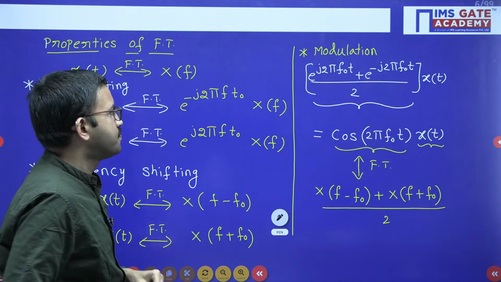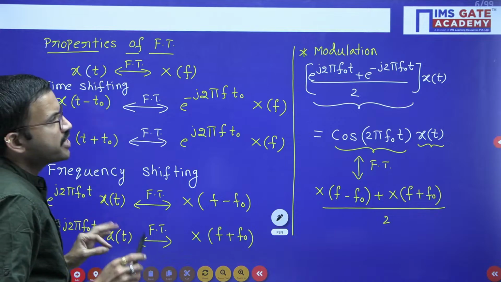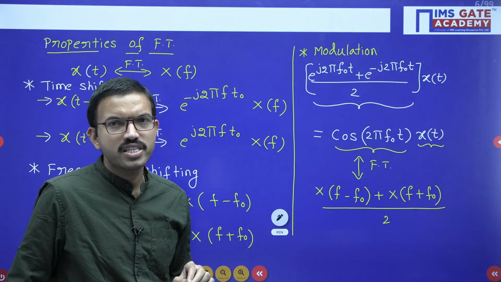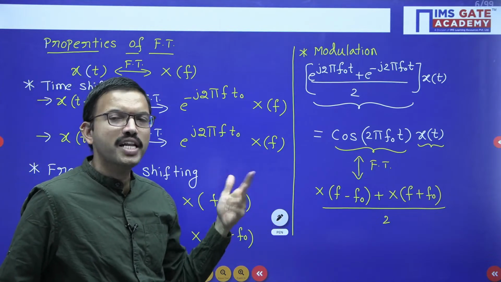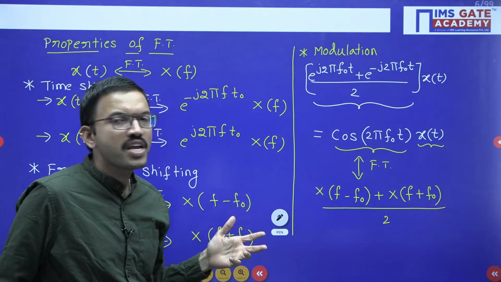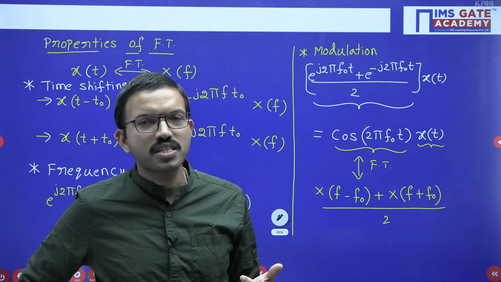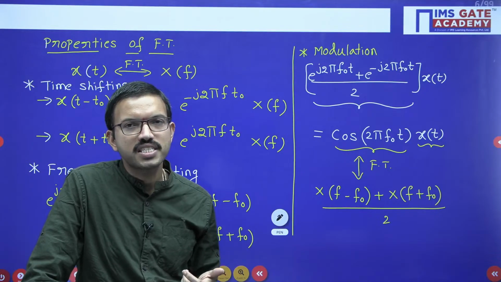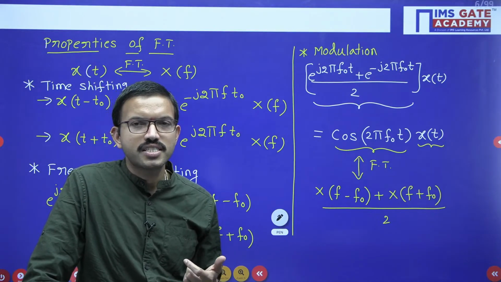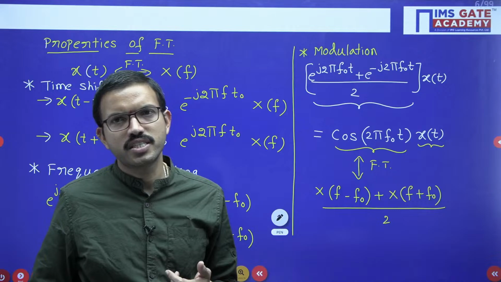Okay, right. So these are the important relations and properties regarding the Fourier transform that we are going to use in this particular chapter. That is the reason I have discussed them. For the remaining Fourier transform properties, you can watch the smart revision session regarding the signals and systems subject, which already happened on our IMS Gate Academy channel. So kindly watch that session in your free time, whoever has not watched it.